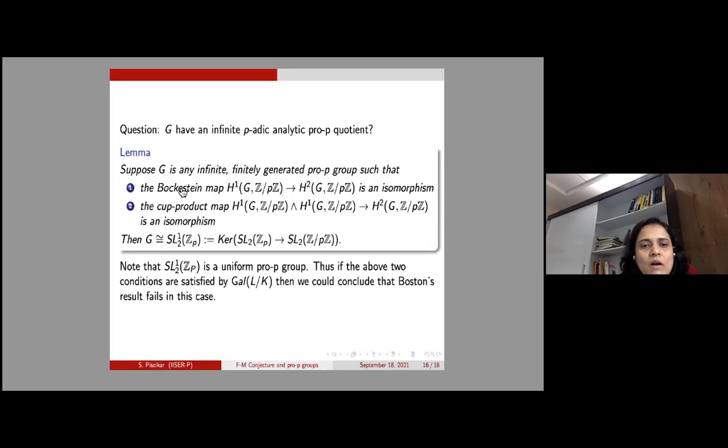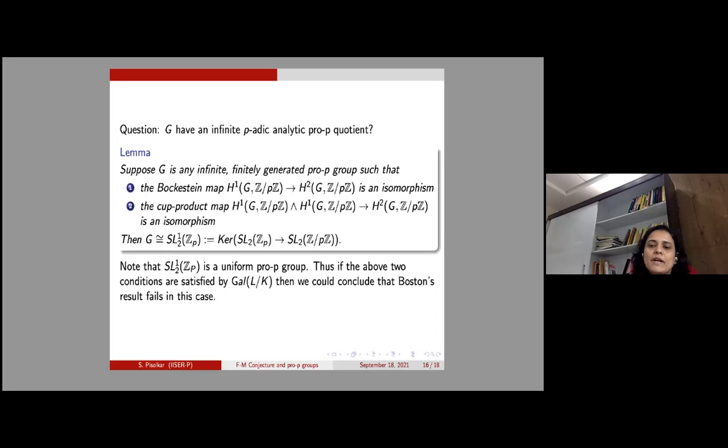So here is the lemma. Our guess is that this G has to be isomorphic to SL_2^1(Z_p). The way to check this is the following result. Suppose G is any infinite finitely generated pro-p group such that the Bockstein map H1 to H2 is an isomorphism, and further, if the cup product map is an isomorphism, then G is isomorphic to SL_2^1(Z_p). So if we want to show that our G is isomorphic to this, we need to check both these conditions.